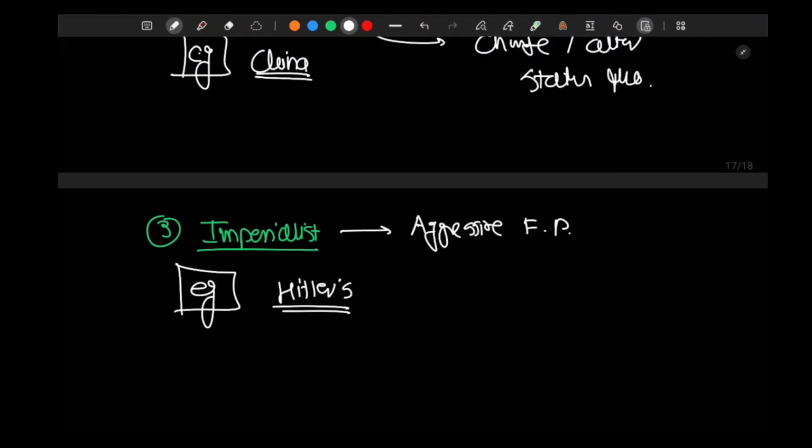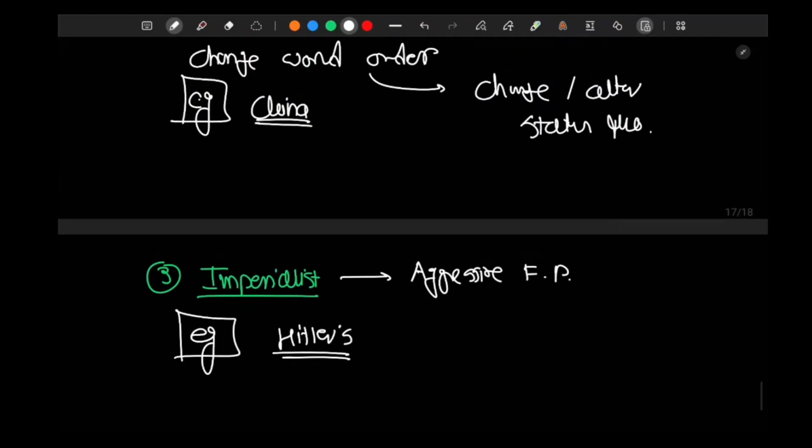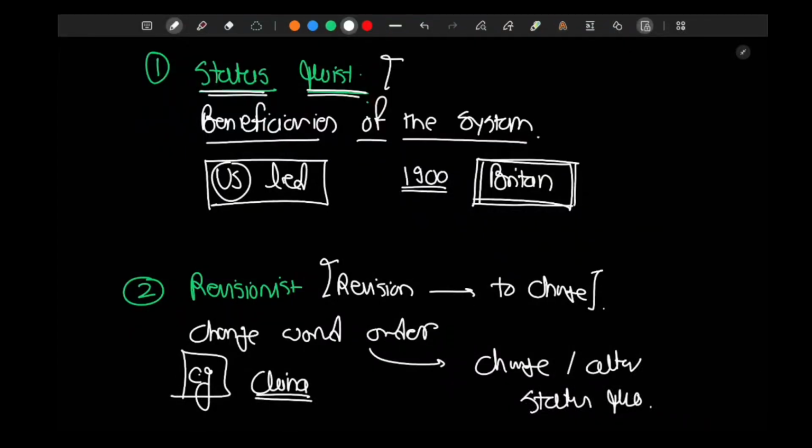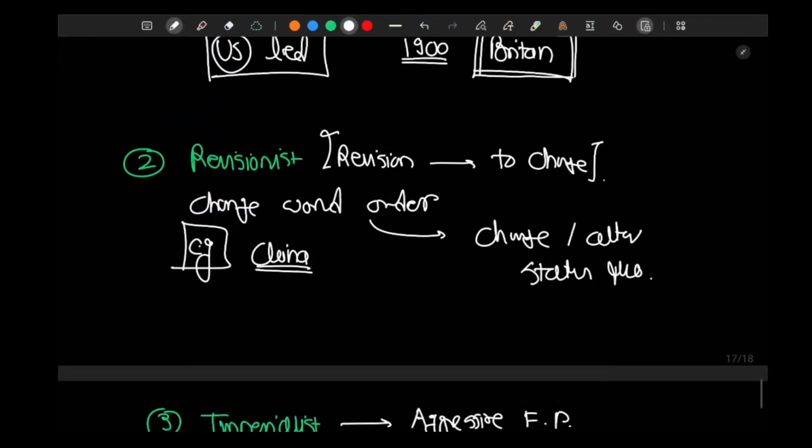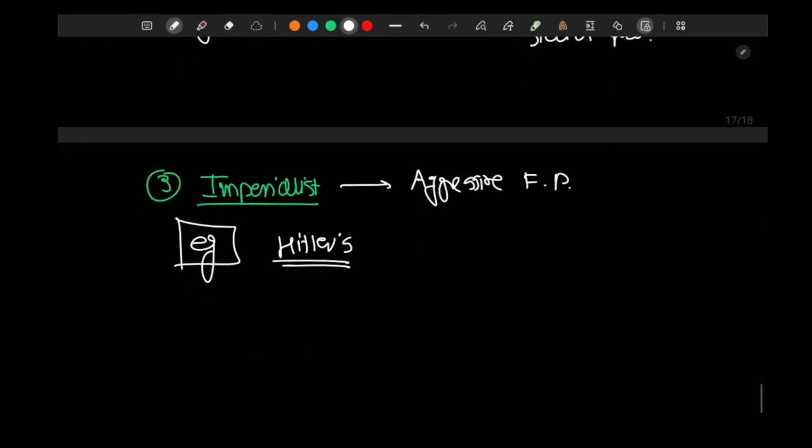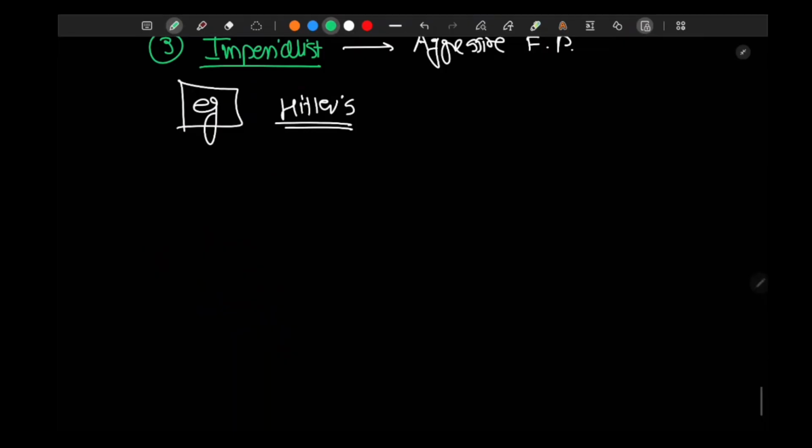What are these three types of nations? First is status quoist, who want to maintain the world order. Revisionist, who want to change the world order. And imperialist, who have aggressive, attacking foreign policy. Now he has given principles on which world order works.